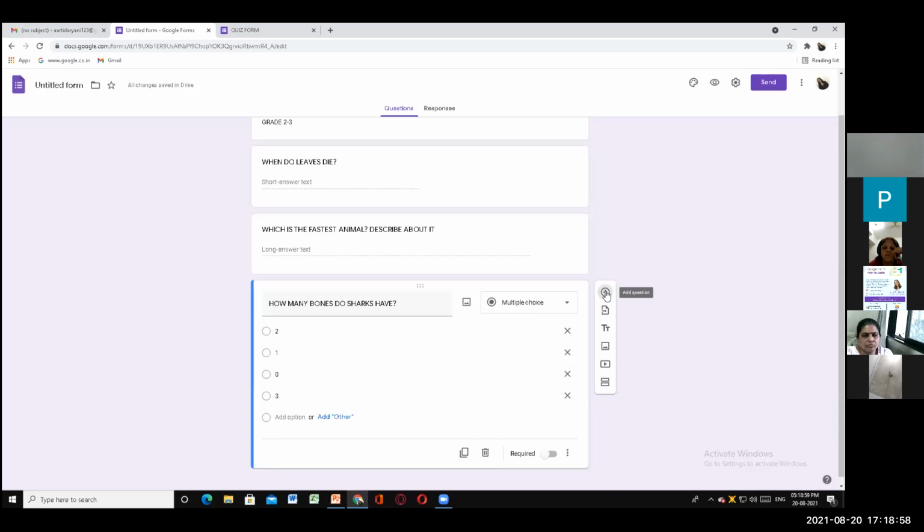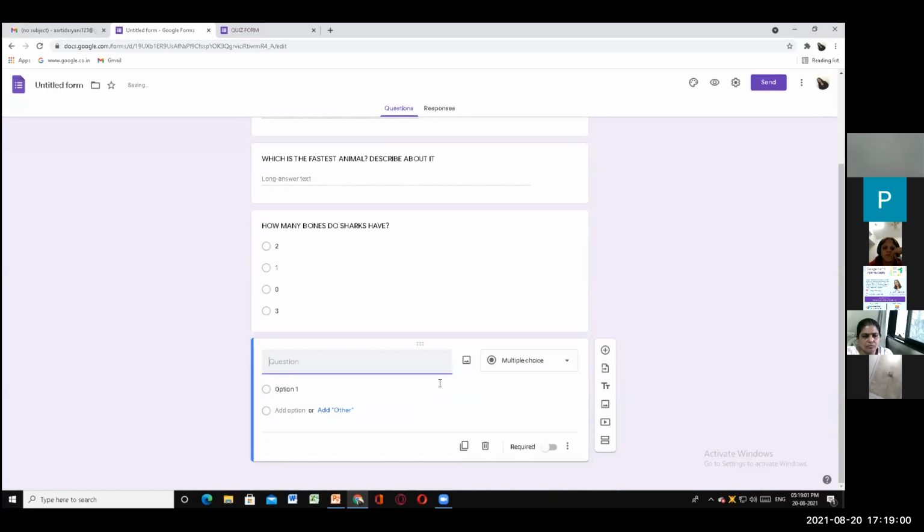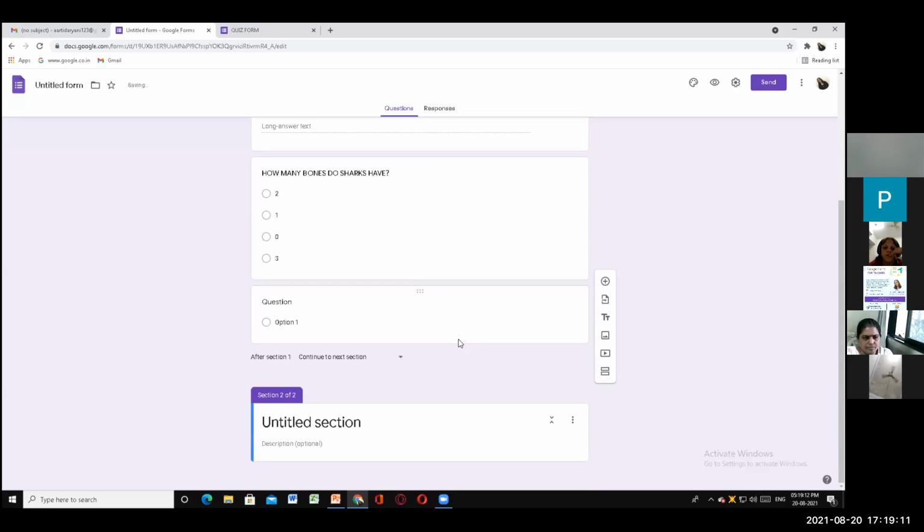Probably next, adding the question. Keep adding questions. If you want one more benefit in this, you can take a section. Now, when you take this section 2, this means the page break. If you don't want the respondent to solve the question paper at once, you can make it section wise. Okay, you can make it section wise.